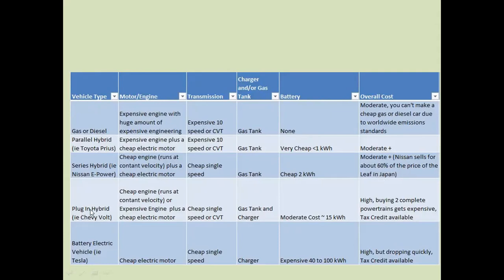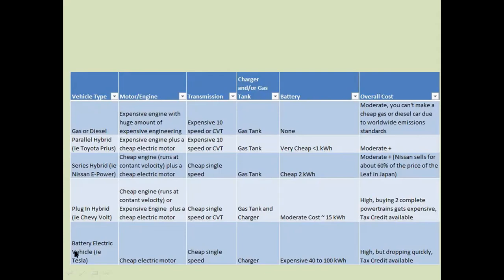So the next one is the plug-in hybrid. This type of car is manufactured as the Chevrolet Volt. The engine is a cheap engine that runs at a constant velocity, or an expensive engine, plus a cheap electric motor. The transmission system is a cheap single speed or CVT. From here we can use the gas tank and the charger. The battery is moderate cost, around 15 kilowatt. The overall cost of this vehicle is high, because buying two complete powertrains gets expensive. The tax credit is also available.